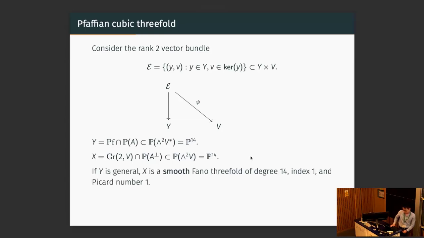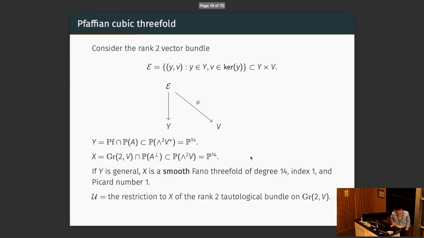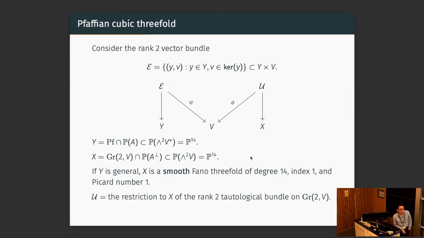It's very classical that if Y is general, X is a smooth Fano threefold of degree 14, index 1, and Picard number 1. Now, on the Grassmannian G(2,V), we have the rank 2 tautological bundle. Let U be the restriction of the tautological bundle to X. So on the right side, we have a similar picture. We have a rank 2 bundle over X, and we also have a canonical projection to V.